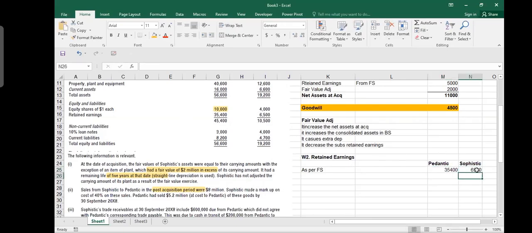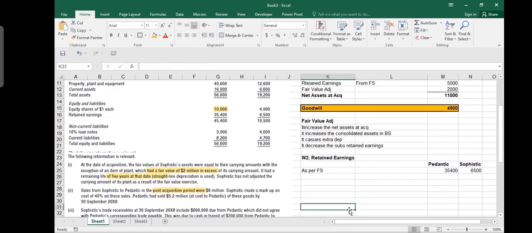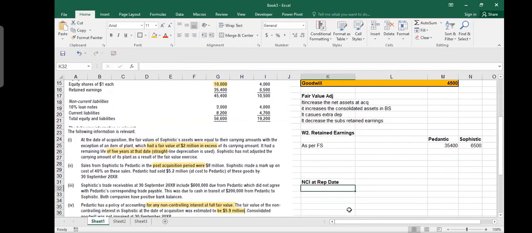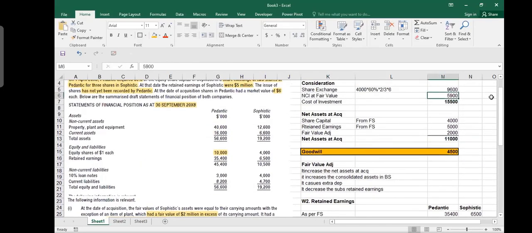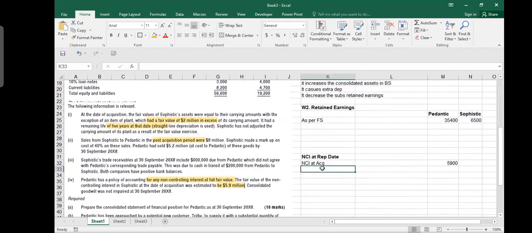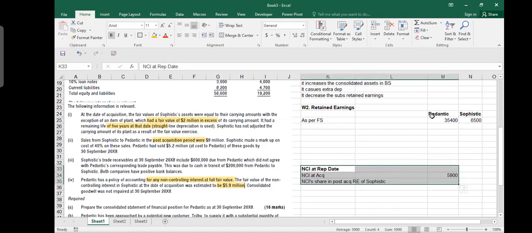Why am I calculating retained earning? Can you tell me why? To calculate the goodwill? No, goodwill you already have calculated. Actually, I have to calculate NCI at reporting date. NCI at reporting date is equal to NCI at acquisition, which was 5.9 million, if I'm not mistaken, and then you have to add NCI's share in post acquisition retained earnings of Sophistic. So I need to calculate retained earnings so that I distribute Sophistic's retained earning between the parent and the NCI. That's why we are doing it. If you don't make this working, you cannot make the other also.